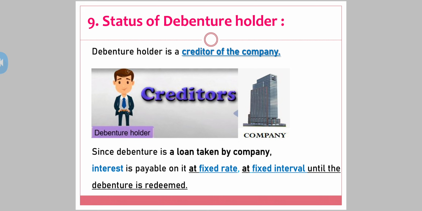Since debenture is a loan taken by the company, interest is payable on it at a fixed rate. See, it's always getting repeated: interest at a fixed rate, at a fixed interval until the debenture is redeemed. Until the debenture is redeemed, that means paid off by the company. The company will give the money and will take the debenture certificates back. This is known as redemption. So yes, status of debenture holder: the debenture holder is a creditor of a company.